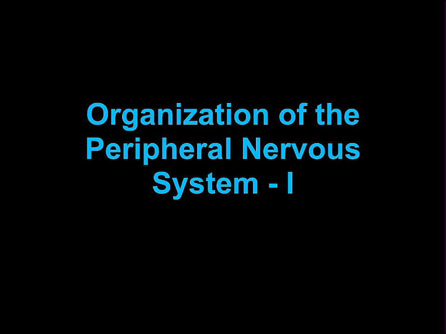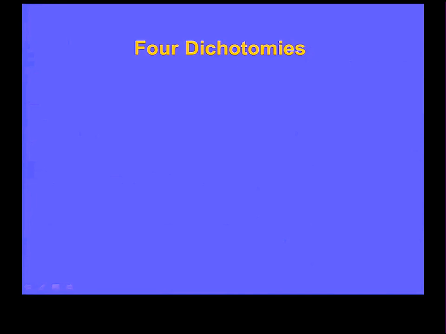So today we're going to talk about organization of the nervous system, the first of three or four lectures on this. There are four fundamental dichotomies that you have to understand. They have all been touched upon, some explained in their entirety, by Dr. Larson, but I will quickly review them again. We'll be concentrating on the fourth one, at least more than the others. One is the distinction between the central nervous system and the peripheral nervous system.